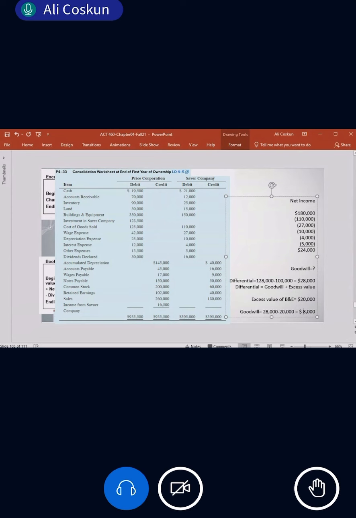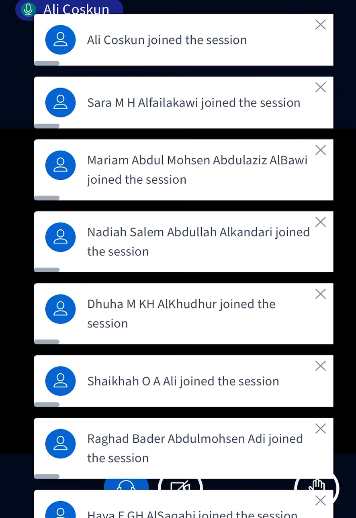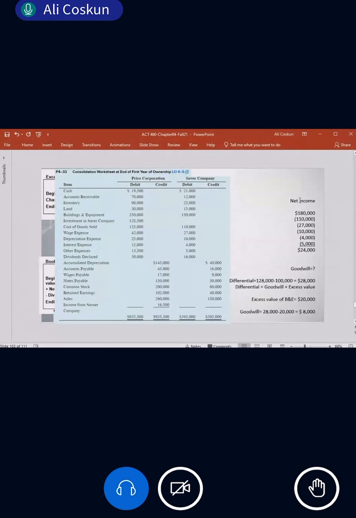If this is clear, what is the next step? We can calculate the net income of the subsidiary, right? For the equity method, how many entries do we have? 4. What are they? Acquisition, net income, dividend, and amortization adjustment. Here, acquisition entry. How much is the acquisition price? 128. So debit investment, credit cash, 128,000.